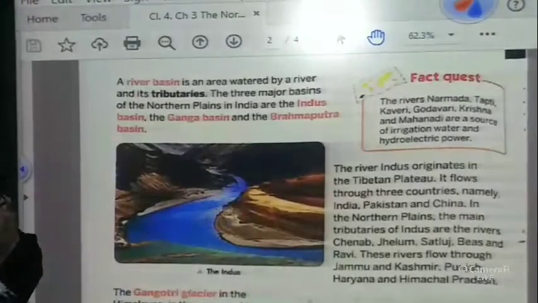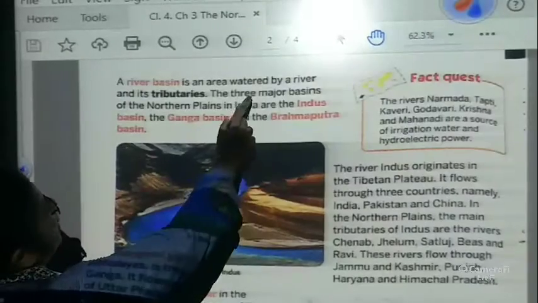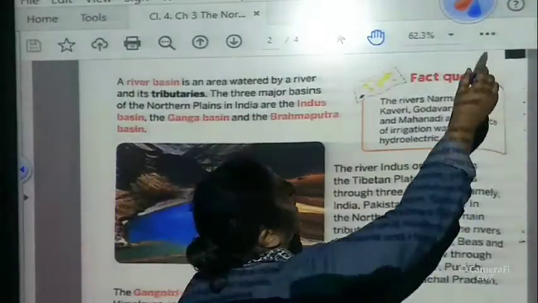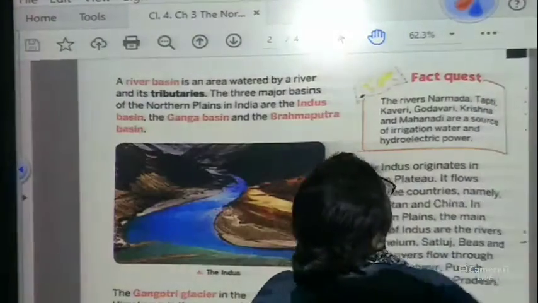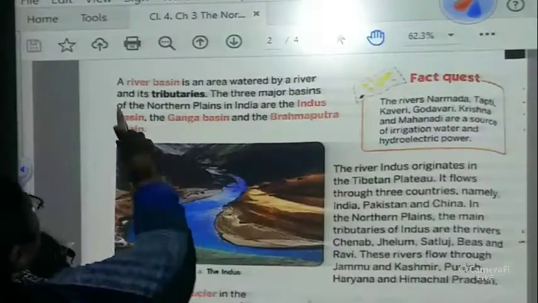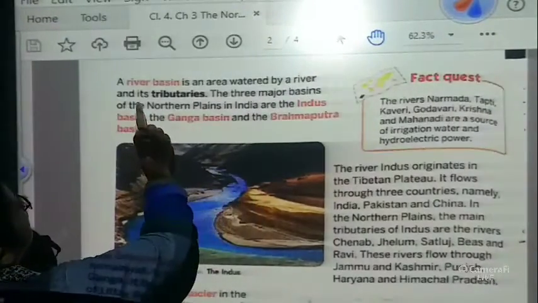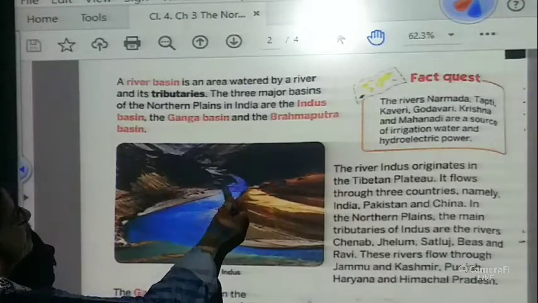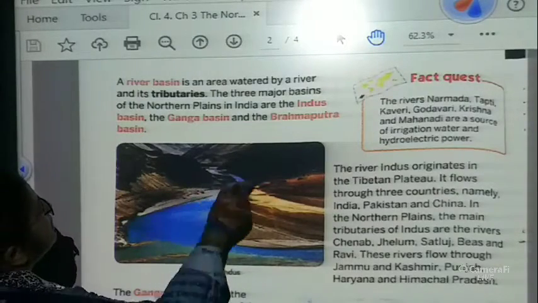Okay. Now, what is a river basin? Now, children, you can underline this over here. A river basin is an area watered by a river and its tributaries. Means the river is flowing and this area is being watered. Okay, so this is the river basin.